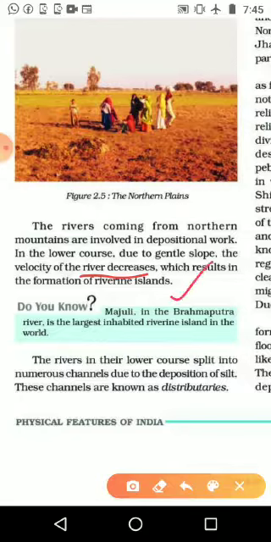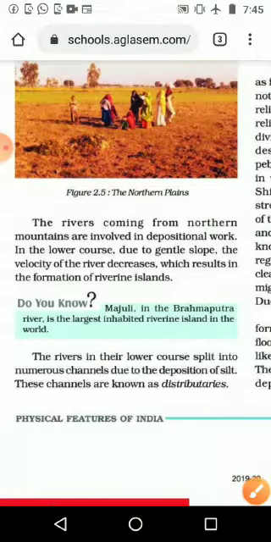Just before Patna, in Bihar itself, we can see the riverine plain, and the Ganga is divided into two parts and moving in two parts. In the middle is the plain area, very fertile land, and the problem is that the river is overflowing in the monsoon time as well as in the summer time, and these people are in trouble because there is no transportation facility for this particular area.